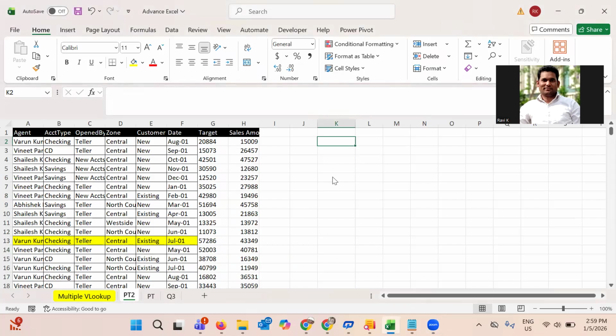Before we start the session, let me introduce myself. I have approximately 18 years of experience in the IT industry, which includes working in the RPA domain, GenAI, agentic AI, business analytics, advanced Excel, data analyst and business analyst roles. These are my core areas. On the training side, I have trained approximately 100 batches, including advanced Excel, data analyst, Power BI, and robotic process automation. I have also trained on GenAI and agentic AI.